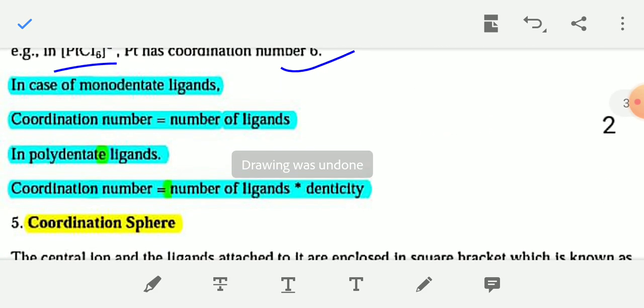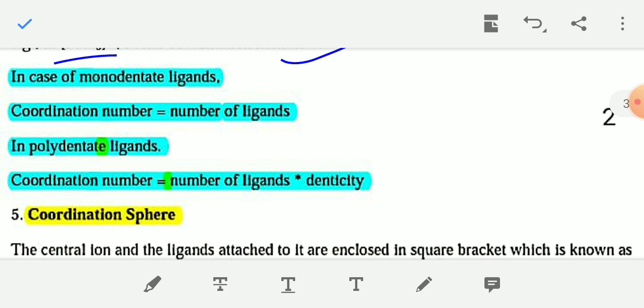And you can calculate coordination number using these two rules. If the ligands directly attached to the central metal atom are monodentate ligands, then the coordination number of the central metal atom is equal to the number of monodentate ligands.